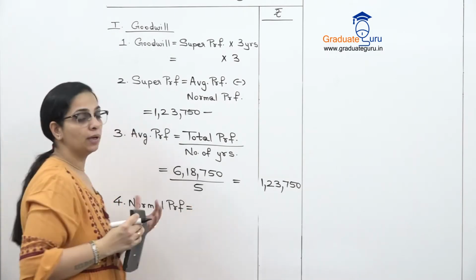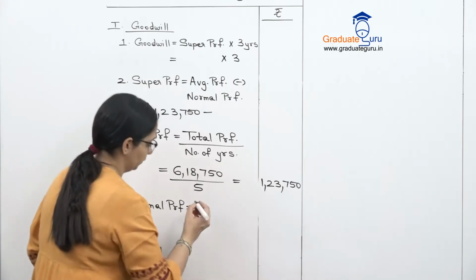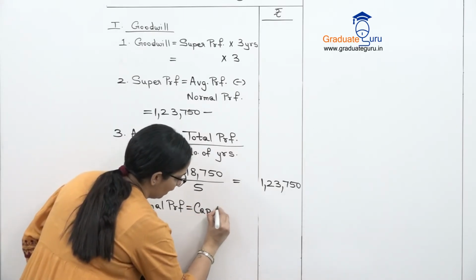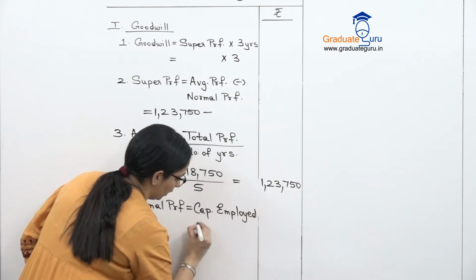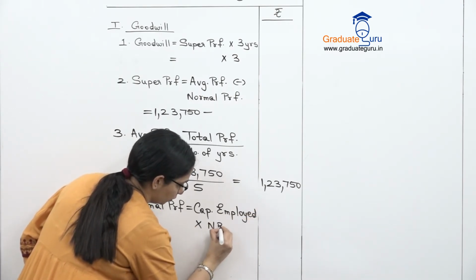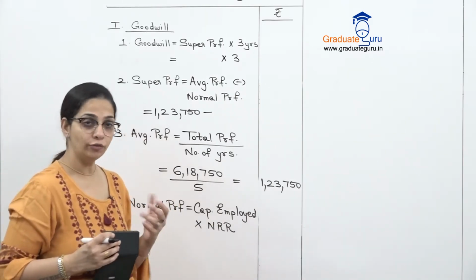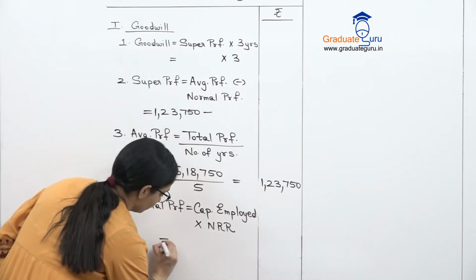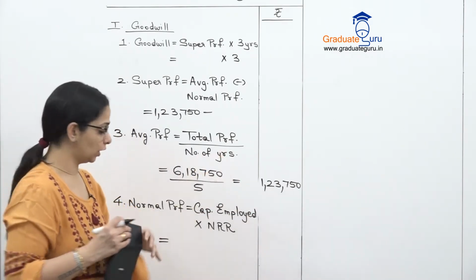Now, if you remember our formula for normal profit, we use capital employed into NRR, जो हमारा normal rate of return है. I don't know the capital employed. That is what we are going to calculate after this.